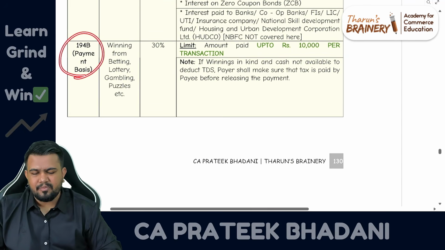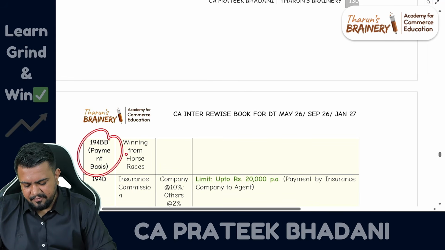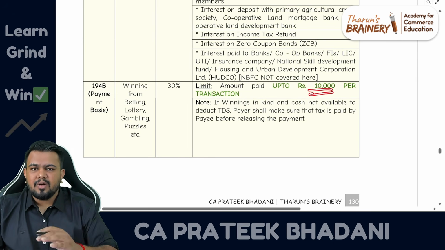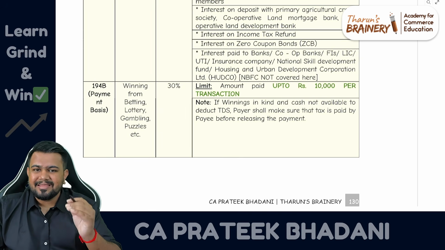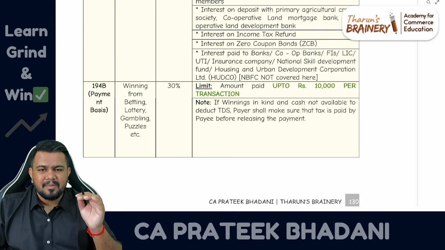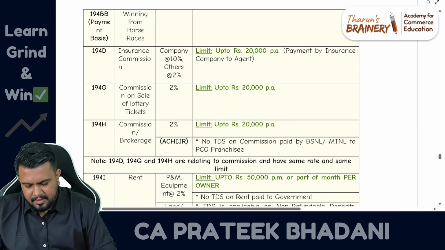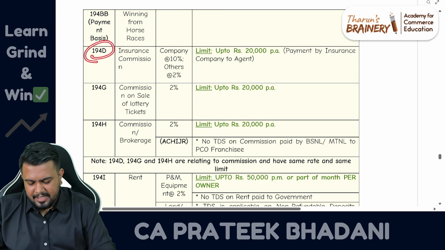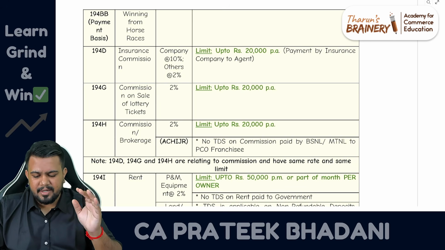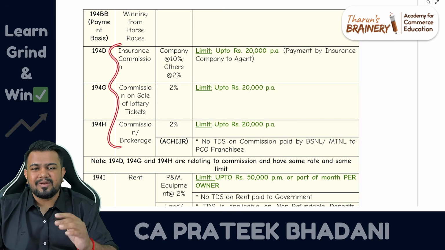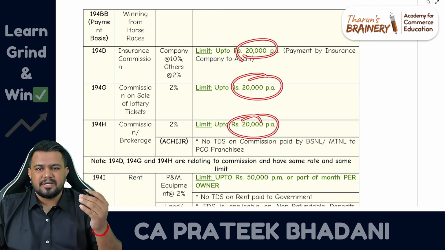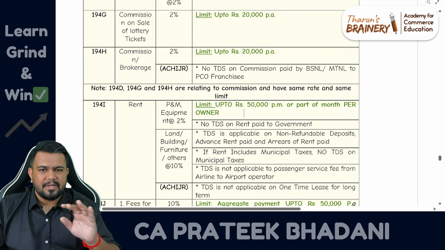Then section 194B and section 194BB, winnings from horse race. For both these sections, the limit earlier also was 10,000. Now also it is 10,000. But earlier it was 10,000 per annum. Now it has been changed to 10,000 per transaction. Then let's talk about section 194D, 194G and 194H. All these three sections are related to commission, correct? Earlier the limit in all these three sections was only 15,000. That has been increased to 20,000. So the limit is 20,000, up to which there is no TDS.